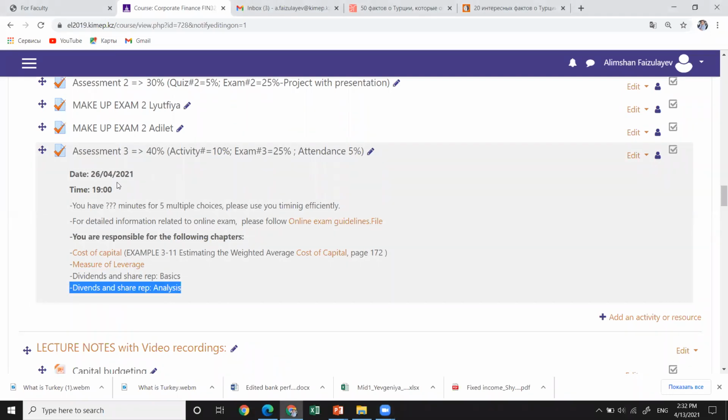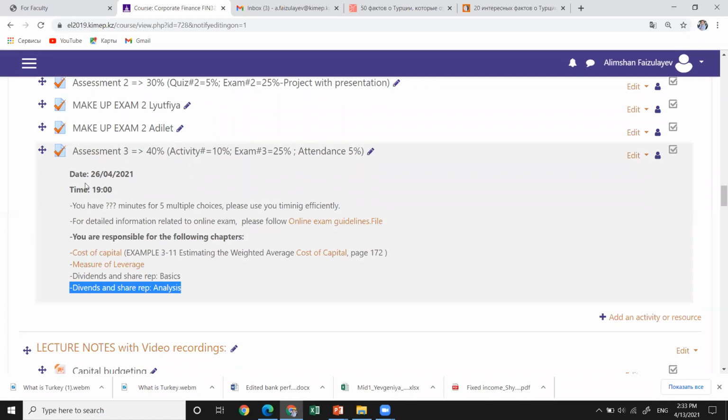And what will be included in the final exam? The cost of capital, only one example from the cost of capital, which is page 172. So I would ask you to go through that example. We already did, but I will ask you again to go through it before the exam. Just try to see that question. Measure of the leverage, dividends and share repurchase basics, and the dividend share repurchase analysis. These chapters, these lectures will be included in the final exam.